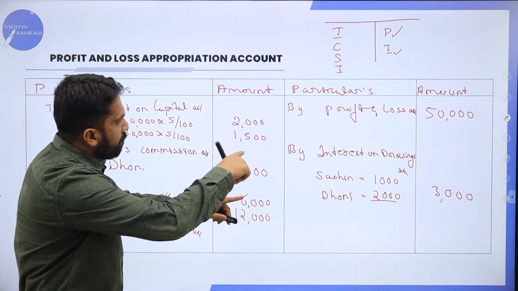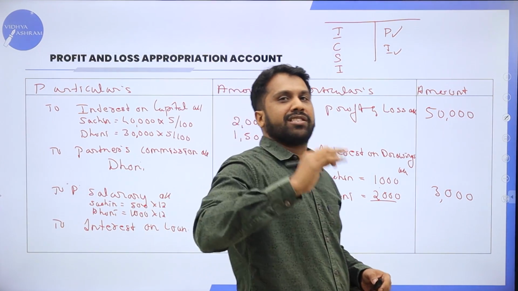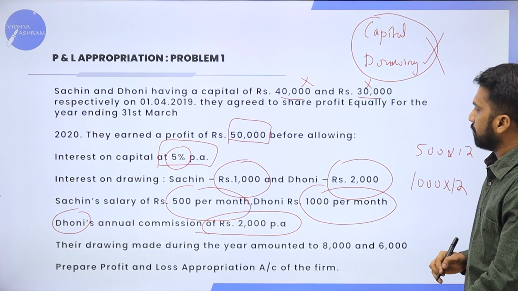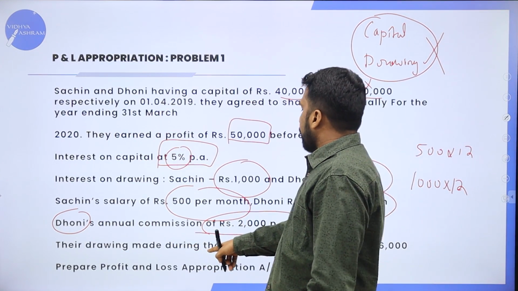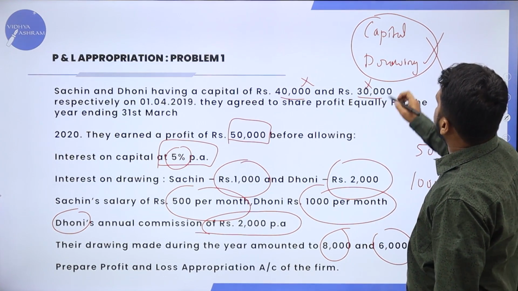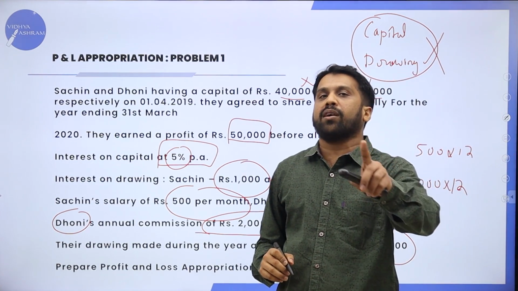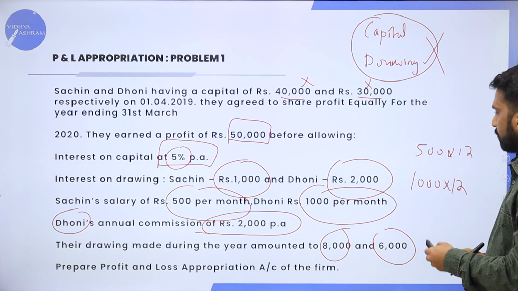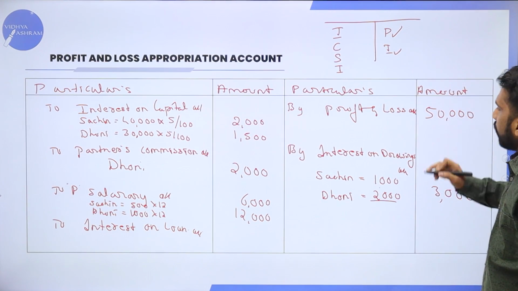Now almost you have filled everything. Just we'll check once again. The drawing made during the year 8,000 and 6,000. As I told you, the drawing amount we will not consider. Now, in this, what is the total?